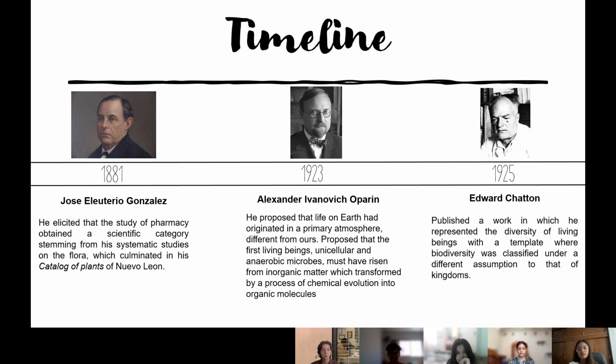Then, in 1923, Alexander Ivanovich Oparin proposed that life on Earth had originated in a primary atmosphere different from ours. He proposed that the first living beings, unicellular and anaerobic microbes, must have risen from inorganic matter, which transformed by a process of chemical evolution into organic molecules.